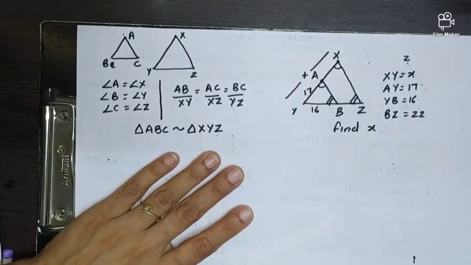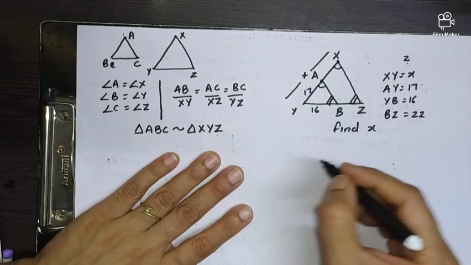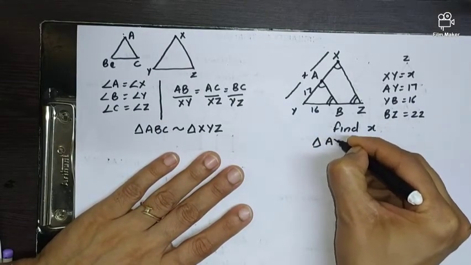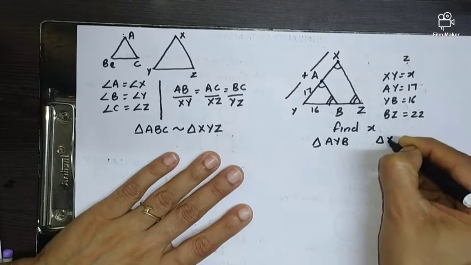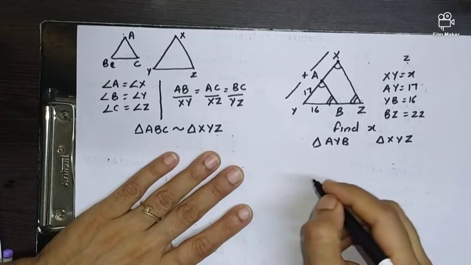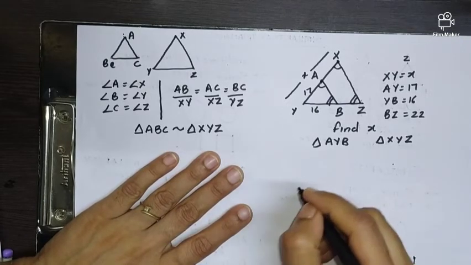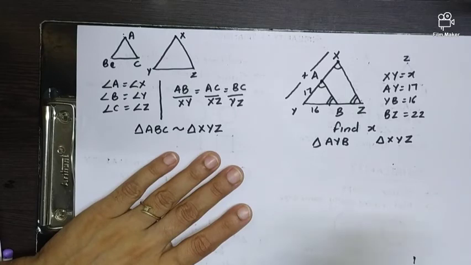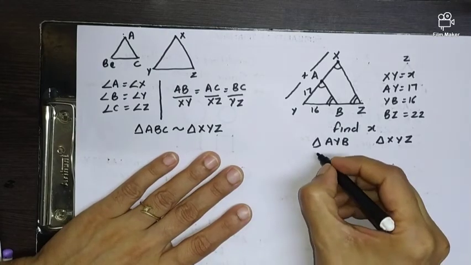Because this is a question on similarity, obviously I'll have to pick up two triangles to prove that they are similar. Can I see two triangles? That is, one is triangle AYB and the other one is triangle XYZ. And the question has not given me that the triangles are similar. I'll have to prove that triangle AYB is similar to triangle XYZ. Because the sides of the triangles have not been given, I have to take one condition, that is angles. I'll see to it whether all the corresponding angles of AYB and triangle XYZ are equal or not. Let us check it out.